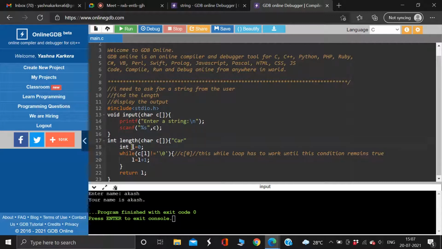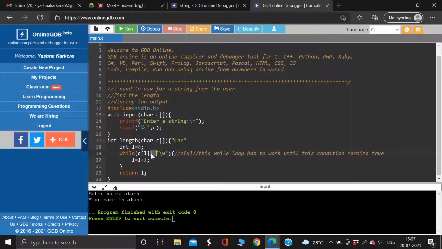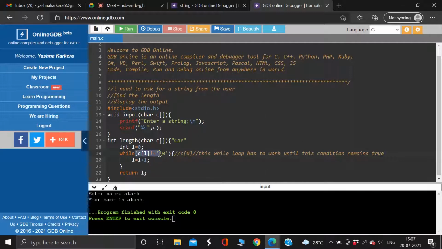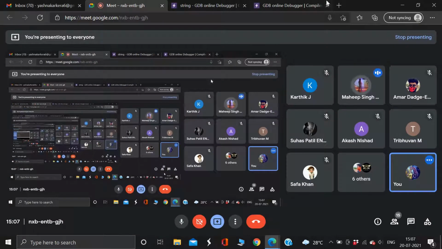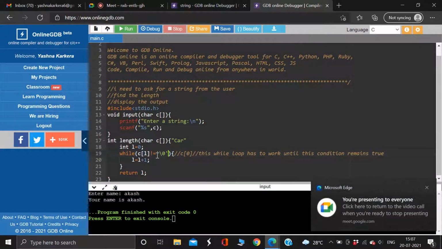So what am I doing first? I'm initializing it from 0. First, this while loop is going to check if C of 0 is not equal to, you understand this operator, right? Not equal to. This exclamation mark and equal sign means not equal to. So the condition is basically C of L not equal to the last character. Did everyone understand this condition? We discussed this in operators also. Yeah, understood. Nice.